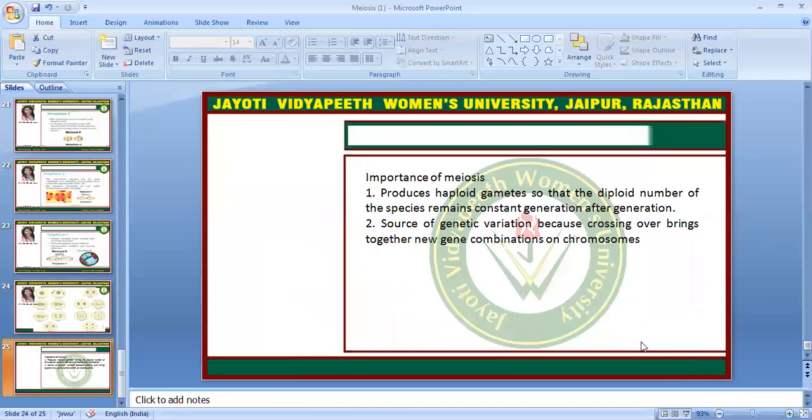And what is the importance of meiosis? It produces haploid gametes so that the haploid number of the species remains constant generation after generation. It is a source of genetic variation, because crossing over brings together new gene combinations on the chromosomes, and it helps in creating new evolution and good characteristics in the new generation.